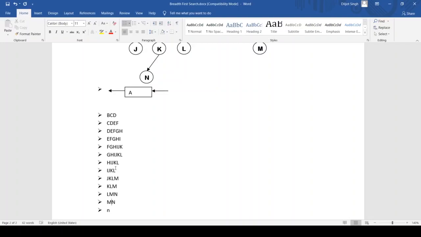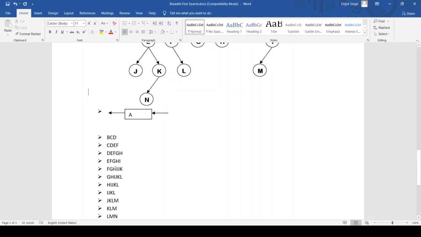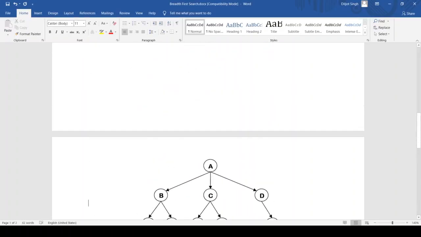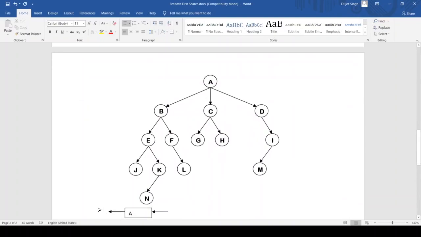right? We are traversing each and every node, so it will definitely give some answer. It is a breadth first search. We traverse it like this by going from A, then coming back, then B, C, D, then coming back, then E, F, G, H, I, then J, K, L, M, and afterwards N, right?